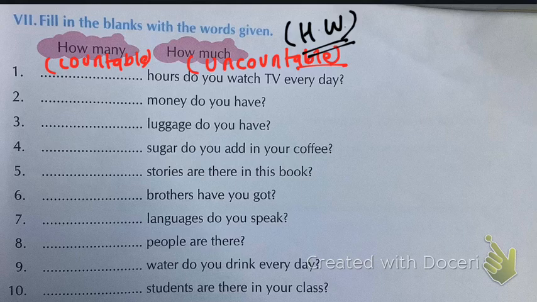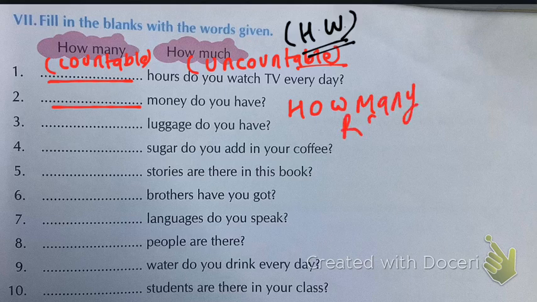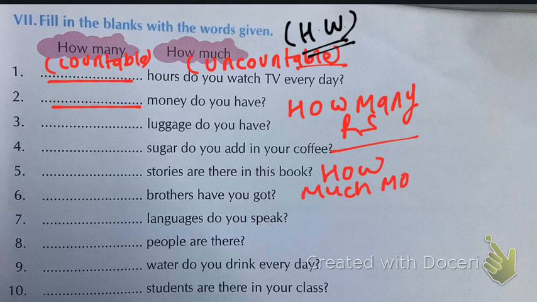How many hours do you watch TV every day? So here you can see that hours can be counted. Here money cannot be counted. We don't say how many money. We always say how much money do you have, but for rupees you will say how many rupees. But for money you will say how much money. Okay, that is the difference. How much money, how many rupees.